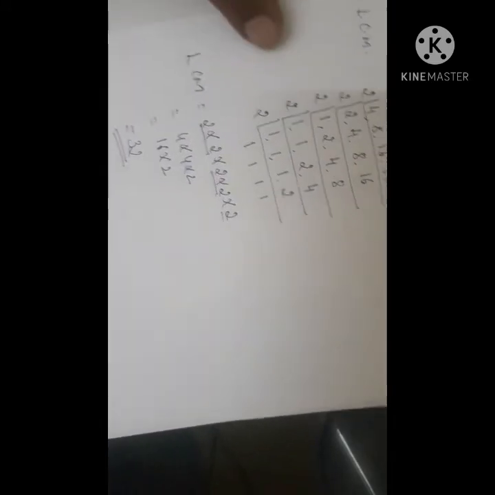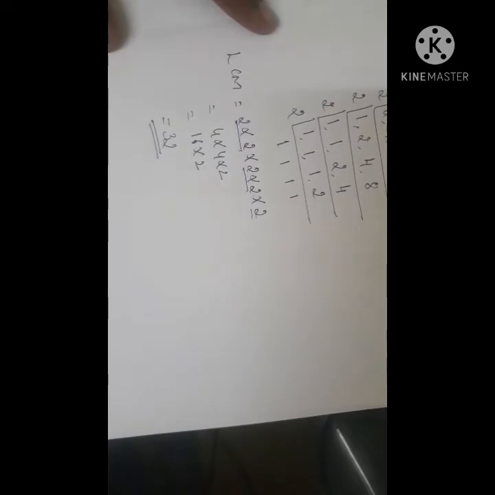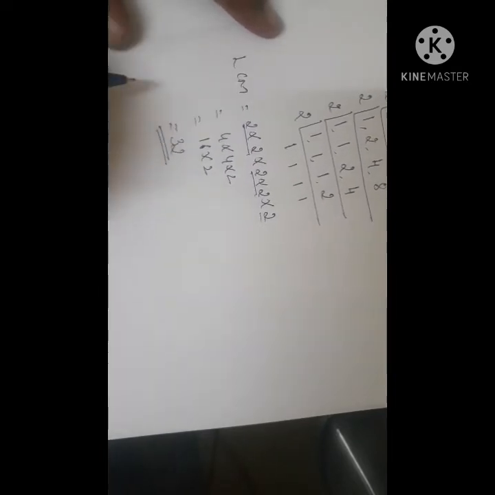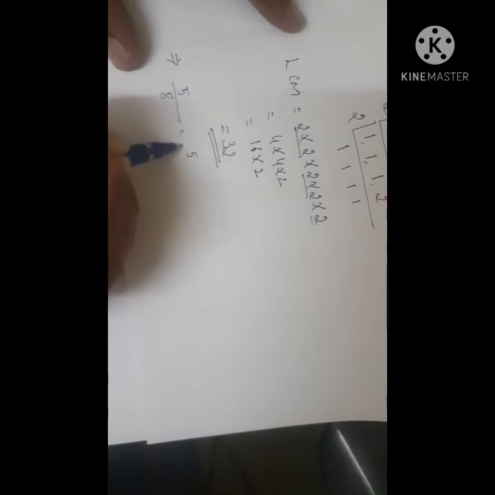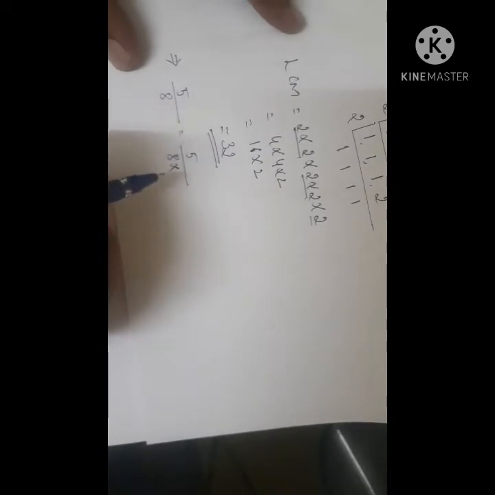Now my duty is to make the denominators of all the given fractions 32. Let us see how. First, take down the given fraction. The first fraction is 5 by 8. Multiply this 5 by 8 by